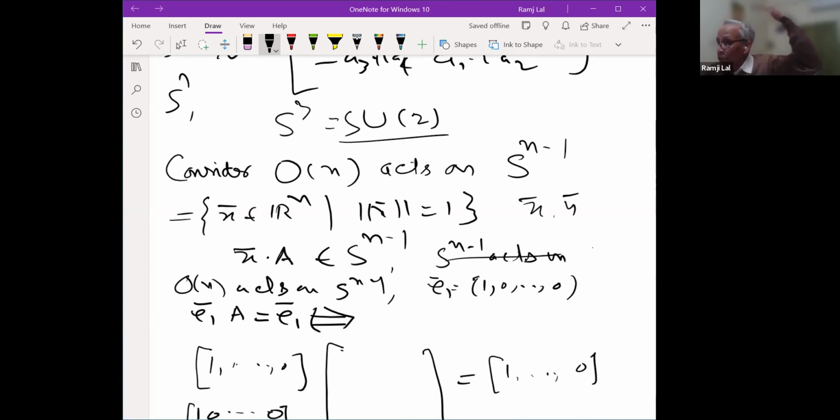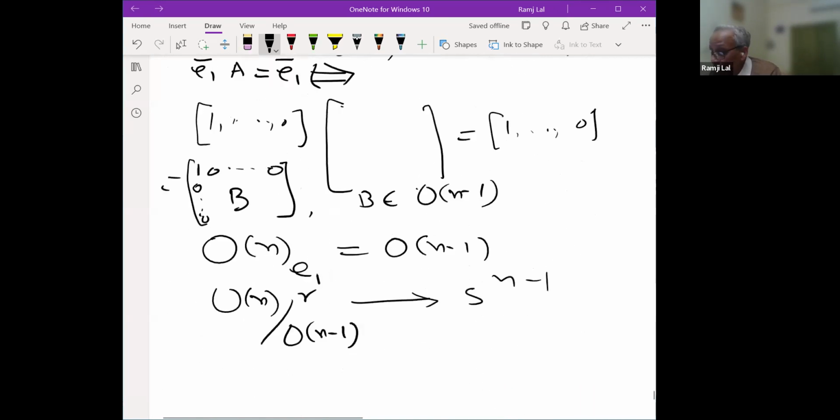And if you take that orthonormal matrix A and multiply it to x bar, it will take it to y bar. And if it is minus 1, then you can change your A a little bit with the transposition and look at a different vector. So this you can do.